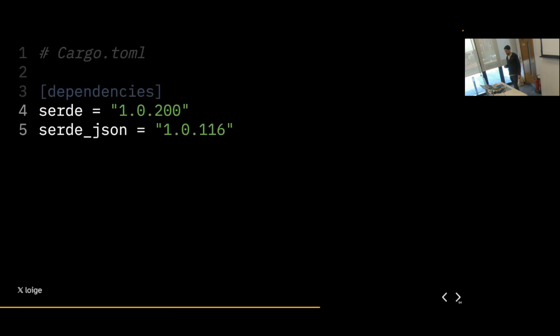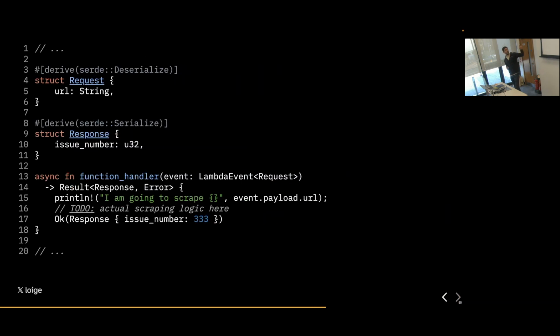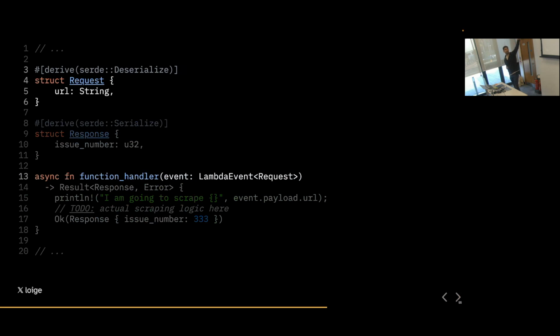And there is a library in the Rust ecosystem called Serde that allows you to do all sorts of serialization and deserialization, including the JSON-specific library. And what we can do, if we use this library, we can create our own custom structure and just write a little bit of annotation. For instance, we are saying this particular type called request can be deserialized from JSON, and we expect to find only one field, which is going to be URL, and it's going to be a string.